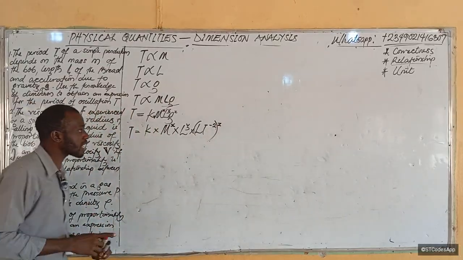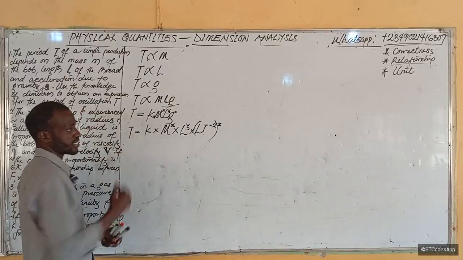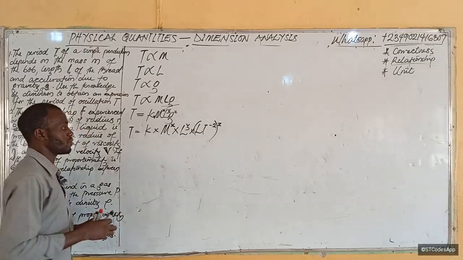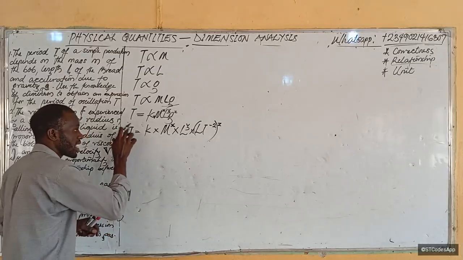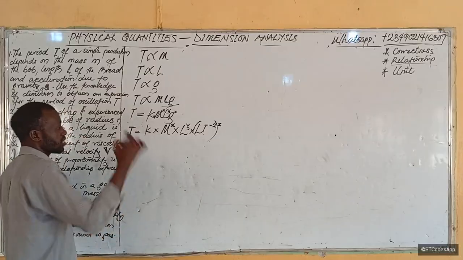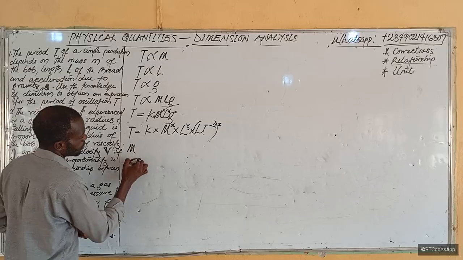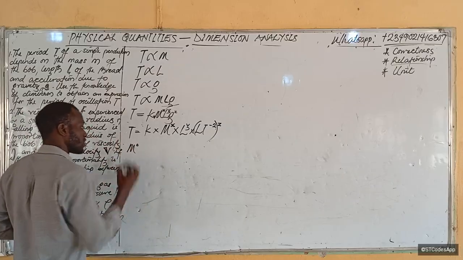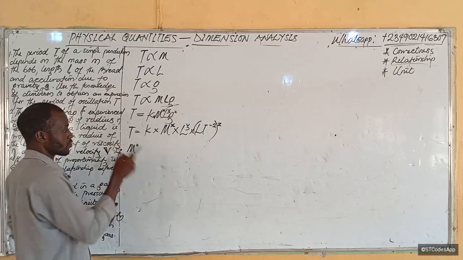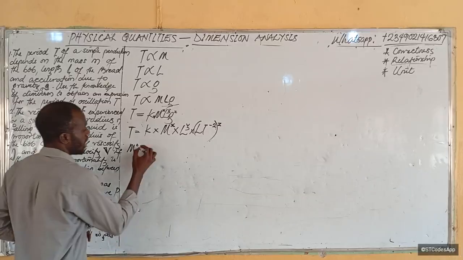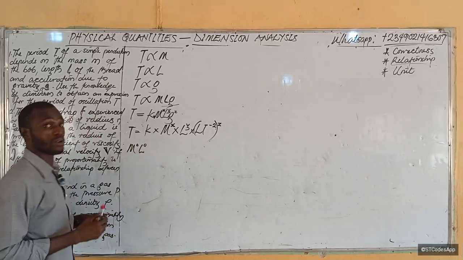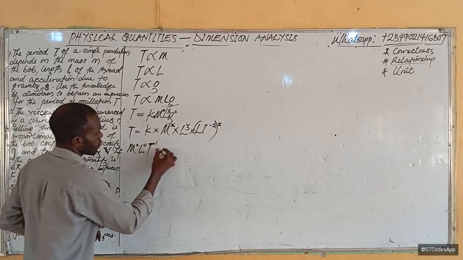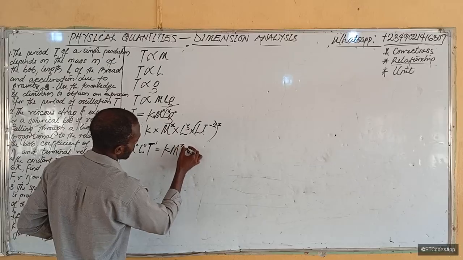Then you ask me, but master, there is no M, L, T on this side. So how does the relationship stand? Let me show you. What you will do is bring M and L here. It's only time that we have here. L becomes M. Since there was no M here before, it means M was raised to power 0, because M raised to power 0 is 1. So 1 times T is still T. L was not here before, it means L was raised to power 0. Then T was actually here, T is raised to power 1, equal to k, M to the x, L to the y.